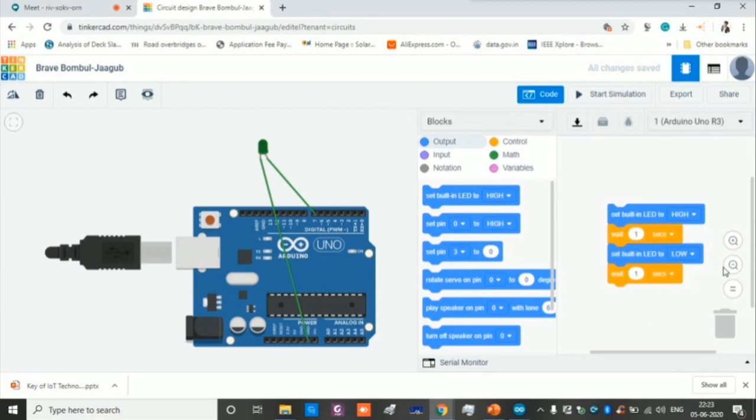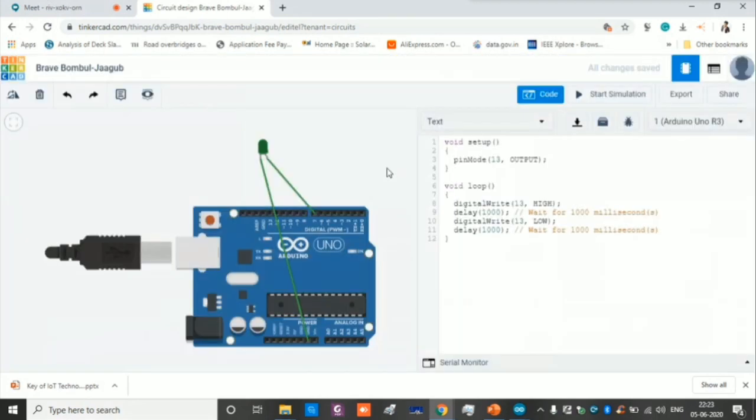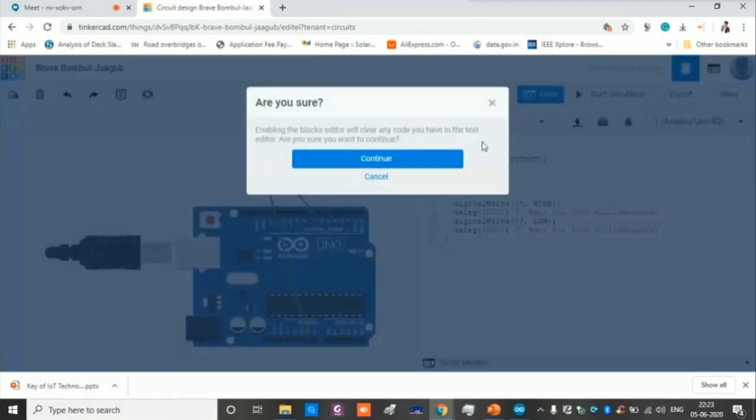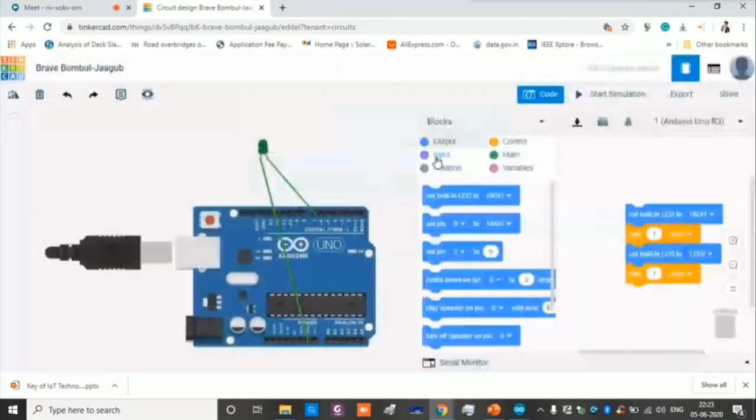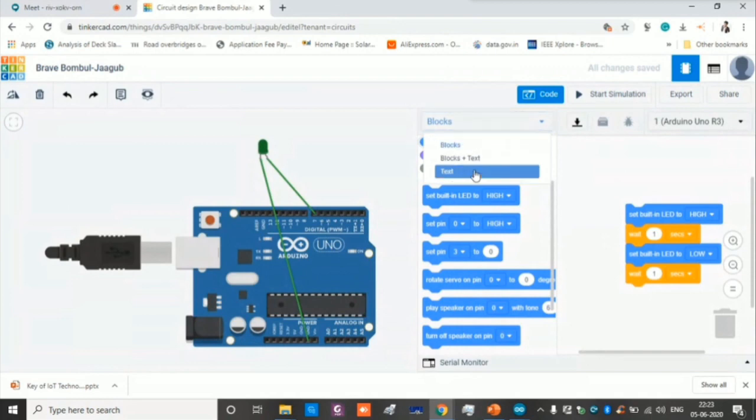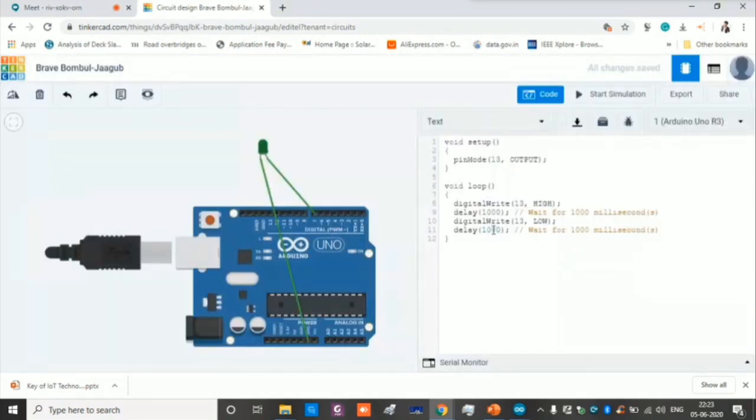Then the Arduino coding. For a company which you are working for, like any MNCs, they don't concentrate much on blocks. They are concentrating on real-time code. The real-time code will look like this text which I am typing here. For a beginner, I'm just suggesting these blocks to learn the program. You can start here and you can learn. From a student point of view, for the intermediate perspective, you can program like here.